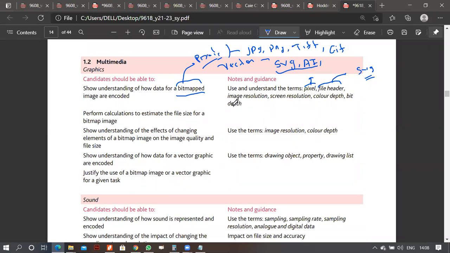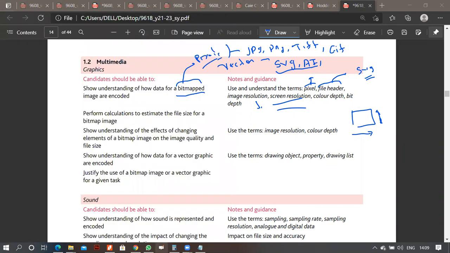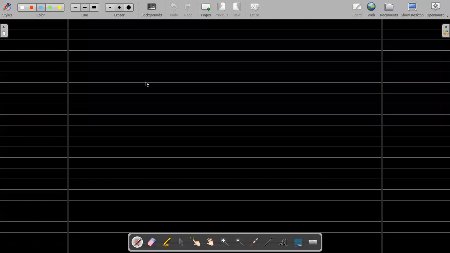Image resolution, you know what image resolution is. Screen resolution, obviously, we talk about width into height, how many pixels we have. Color depth: is your image 1 bit? If I can just summarize it, what I can use is, oh yeah, why not this? Just 1 second.